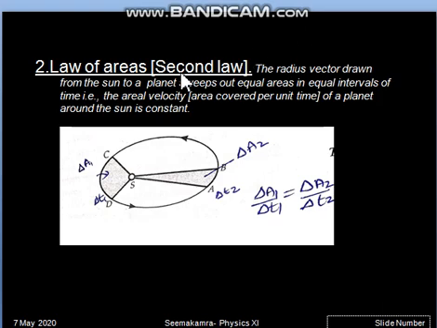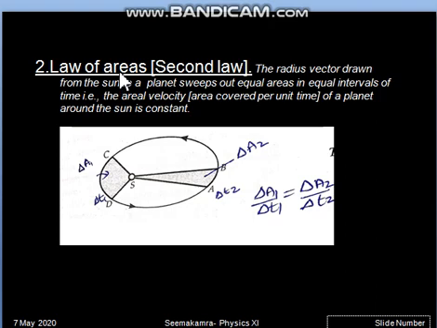Let us come to the second law of Kepler's planetary motion, and the law name is law of areas. So if we see in this diagram, if a planet is revolving around the sun, and we have discussed before that while revolving, the planet sometimes will be closer to the sun and sometimes it will be very far from the sun.